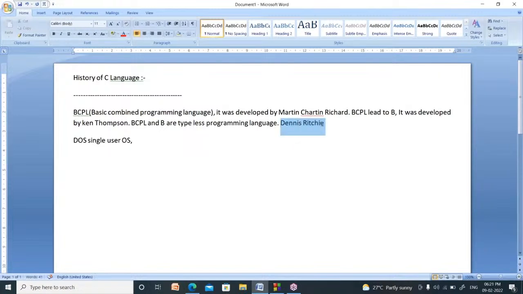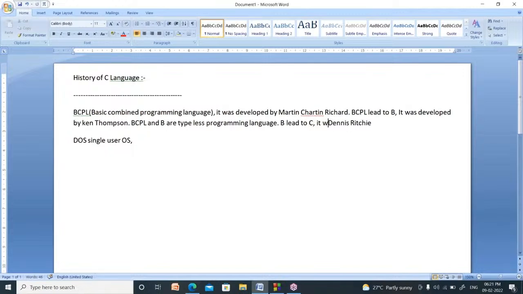Then Dennis Ritchie developed a new programming language and introduced data types. That programming language is called C. From B led to C. Who is the developer of this one?